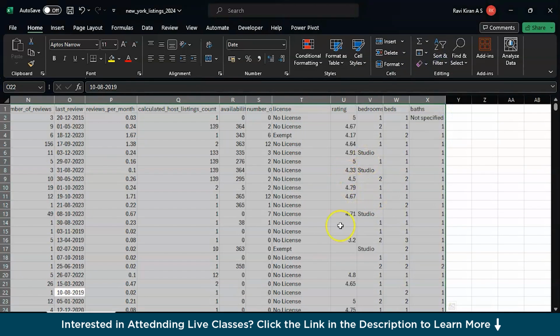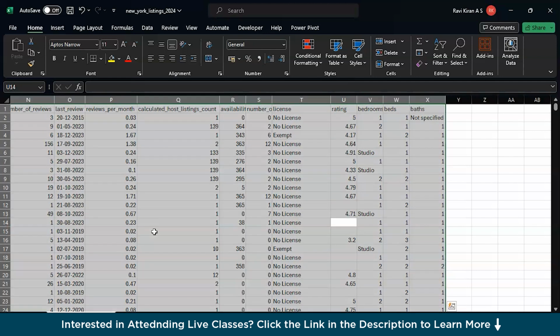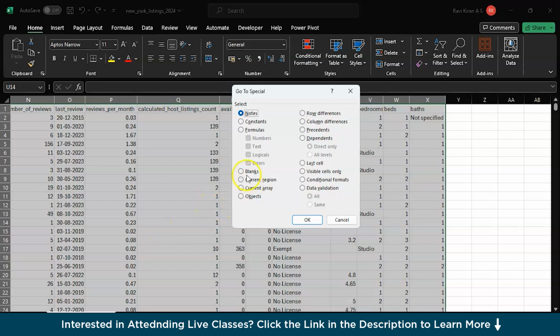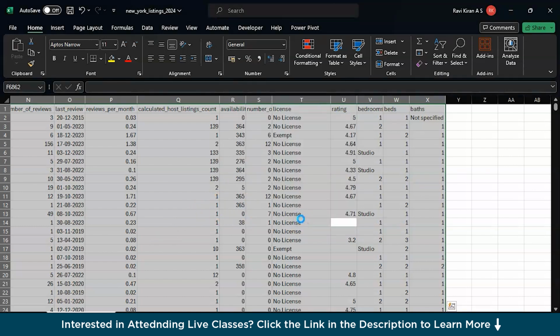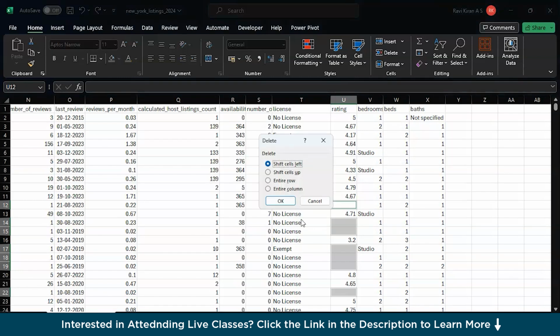Now you have some blank cells. Right now, what to do with the blank cells? Simple. Control A, go to Control G, go to special, and here you have blanks. Select that, and there you go. Now all the blank cells are selected. It might take a little while because we have around some thousands of rows. The blank cells are selected. Now press Control and hold it there, and then press the minus symbol. Right now you have different options. Just select the entire row.